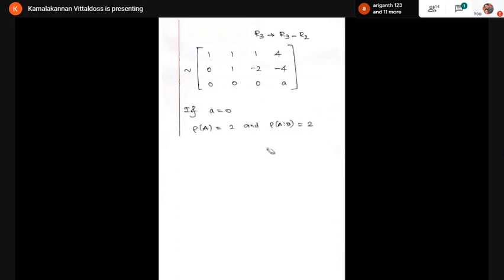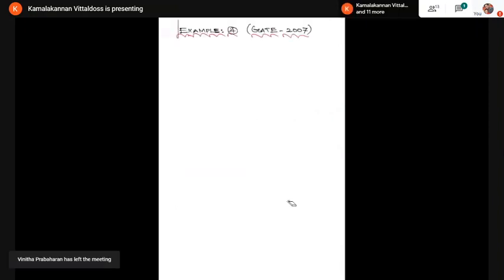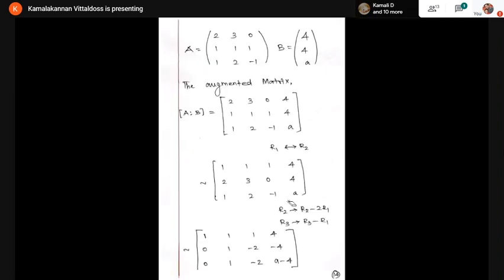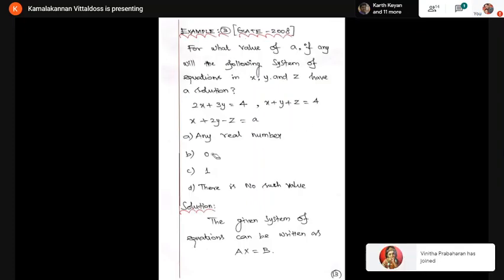So here is the answer. If A equals 0, then rank of A is 2, rank of A comma B is also 2. Therefore, rank is equal to 2, but less than 3. The system is consistent. It has infinitely many solutions. But the problem they've given, for what values of A the system has solutions. So A equals 0, the ranks are equal. Therefore, it has a solution, namely infinitely many solutions. Hence, option B is correct. I show the options here. Option B answer is given as 0. Therefore, A equal to 0 is the correct answer. Option B is the correct one.